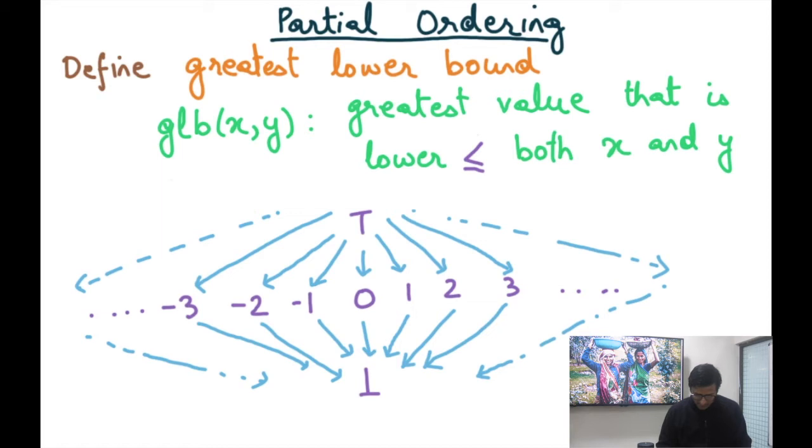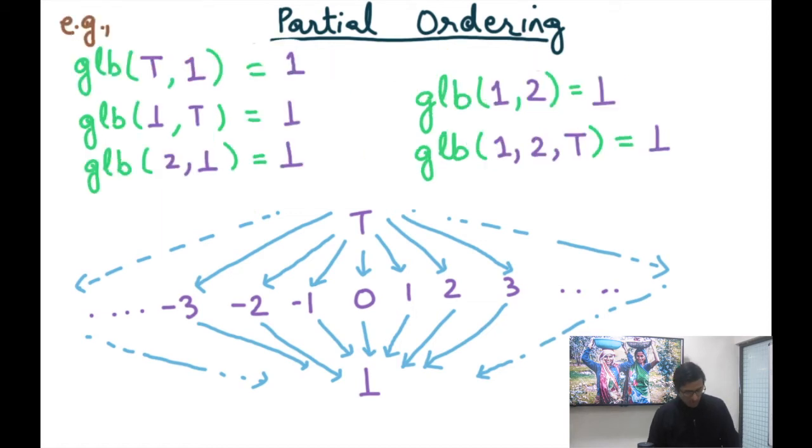Alright, so let's take some examples to understand GLB in more detail. In this particular partial ordering that I have drawn here, GLB of top comma 1 is 1. So what is the greatest value that's less than or equal to both 1 and top? It is 1. Recall that we're using the less than or equal to operator, which is reflexive, so 1 is less than or equal to 1 and 1 is also less than or equal to top. And so the answer will be 1. So GLB of top comma 1 is 1.